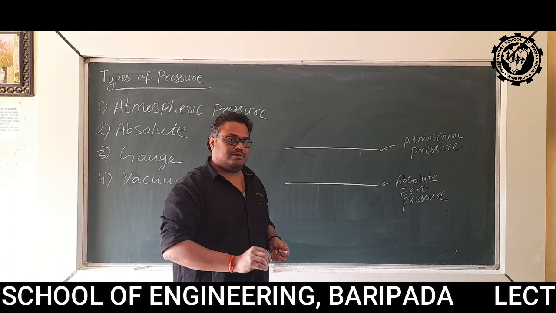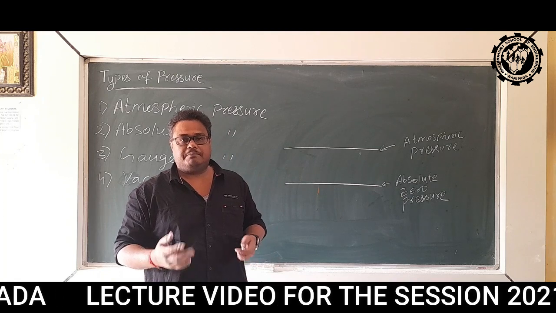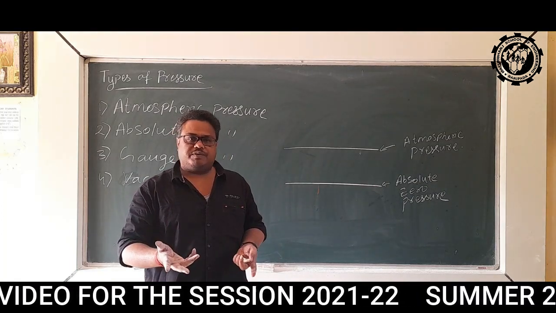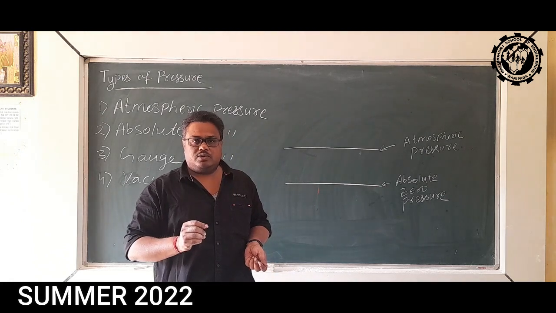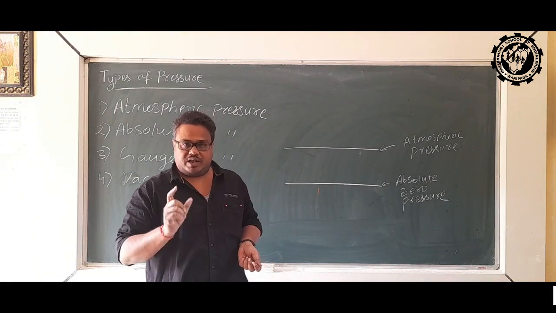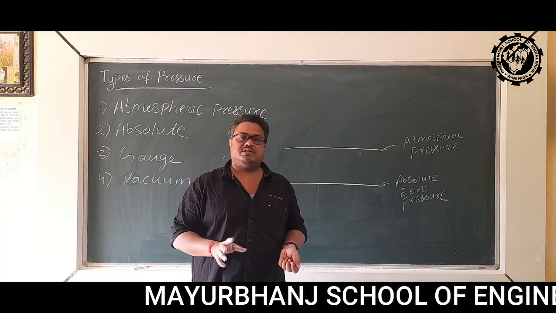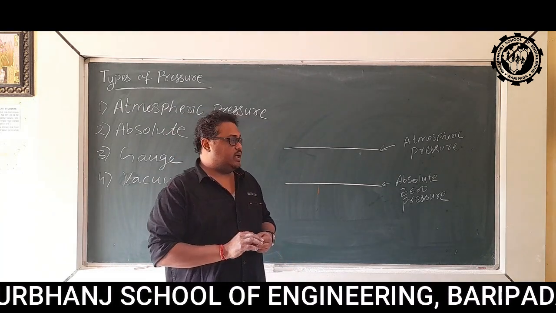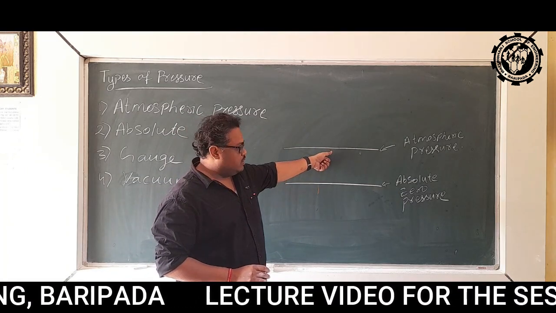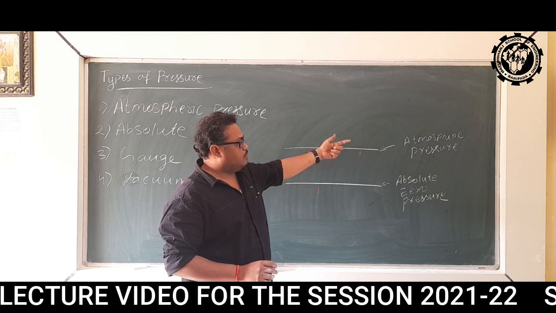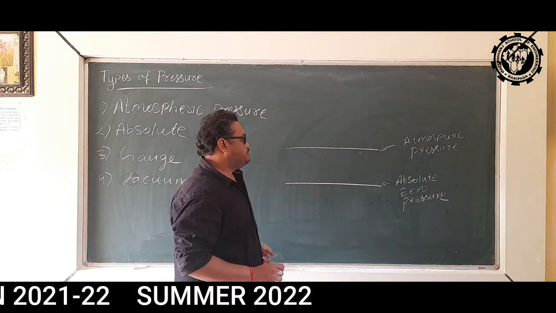But if I take the ground floor as reference, then my height will become 15.7 or something like that. The value of the quantity depends on the reference line that we are taking. So here in this case, we are taking two pressure reference lines. One is atmospheric pressure, another one is absolute pressure.